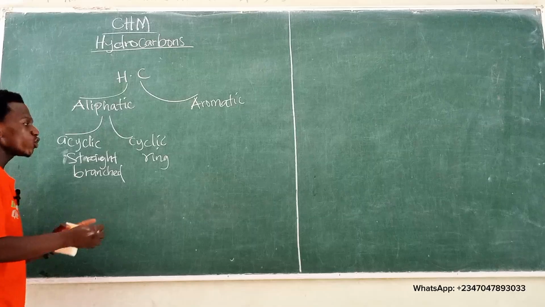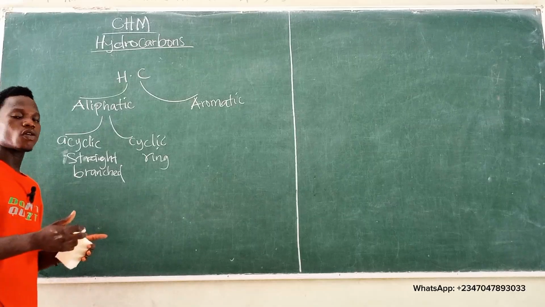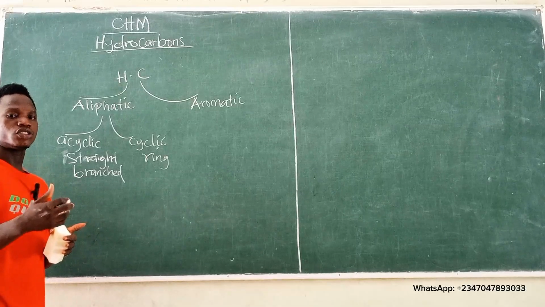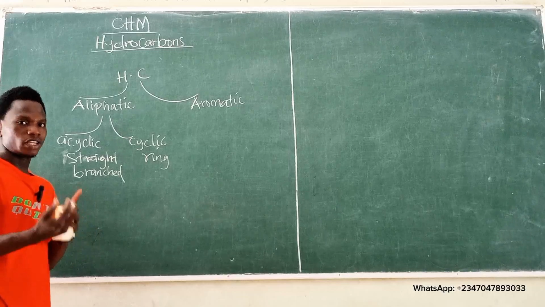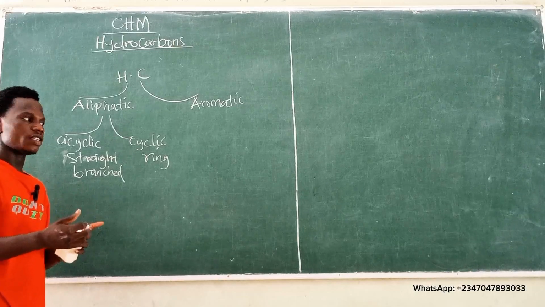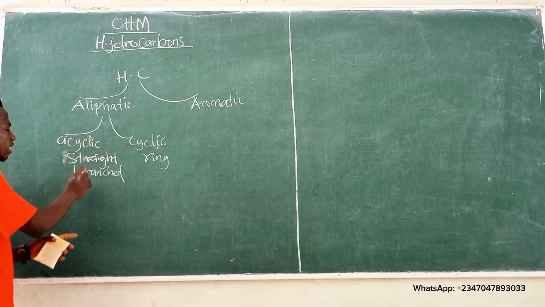Those that have carbon-carbon single bonds throughout the entire compound are called alkanes.